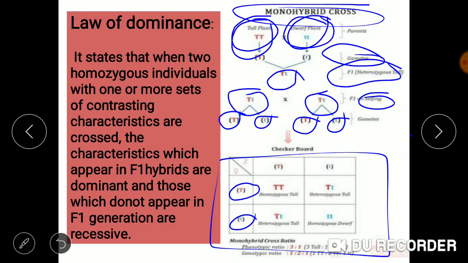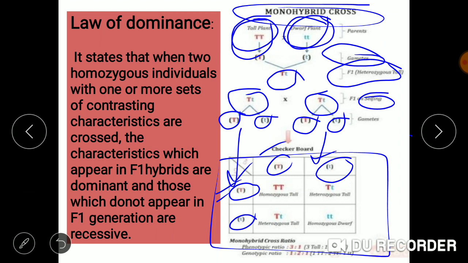On the other side we write the alleles of the another parent. We consider this one as female and this one as male. You can take the vice versa as well.